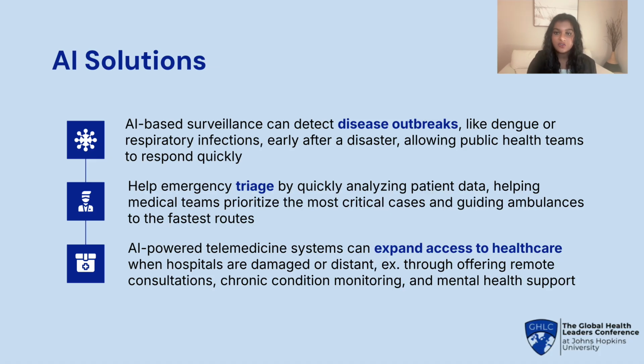There are many other applications where AI can transform disaster response. AI can detect disease outbreaks like dengue early after disasters by analyzing real-time hospital and community data, helping public health teams respond quickly, especially in underserved areas. AI can support triage by quickly analyzing patient data, helping medical teams prioritize the most critical cases and guiding ambulances to the fastest routes. Additionally, AI-powered telemedicine can offer virtual care when hospitals are damaged or distant, supporting rural and low-income communities with remote medical appointments and mental health support.